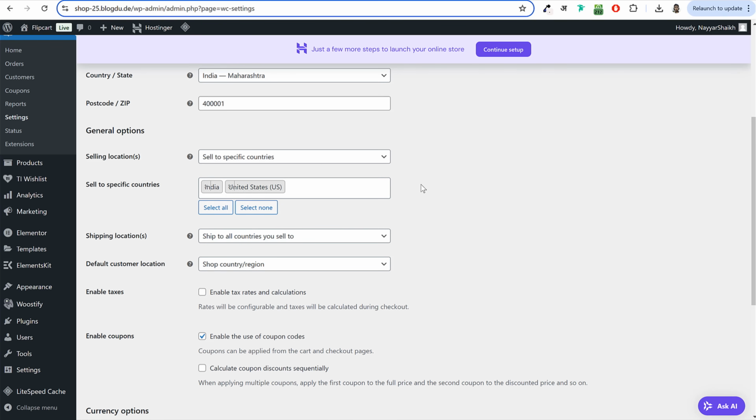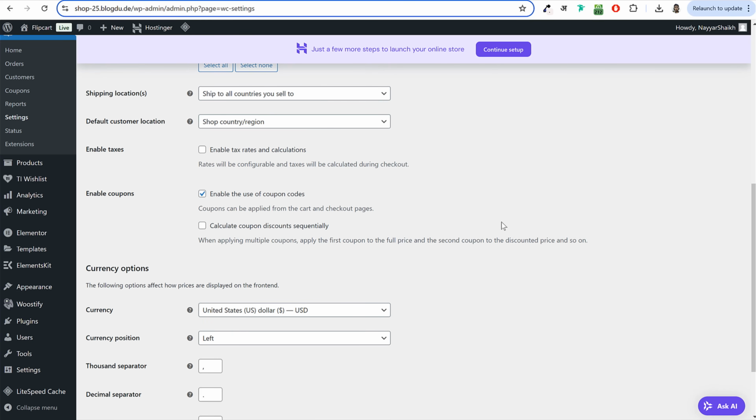And this is very important. When somebody goes to your checkout page, when somebody is not from these two countries and they're trying to make payment on your website, they won't be able to do that. Okay, because it will tell that, sorry, we don't sell in your country. All right. If you want to enable taxes and calculations, if you want to charge GST, VAT, taxes, you can tick mark this thing. Okay.